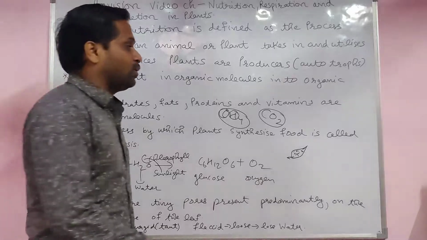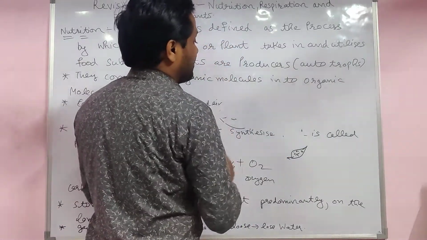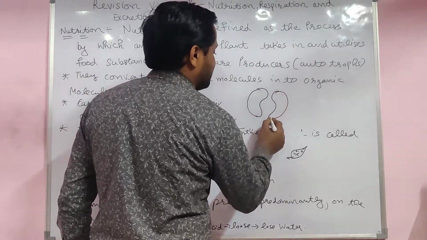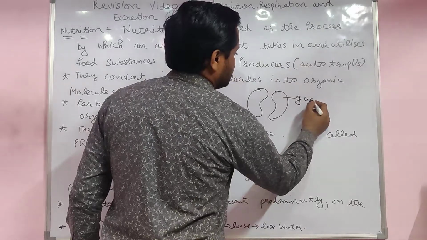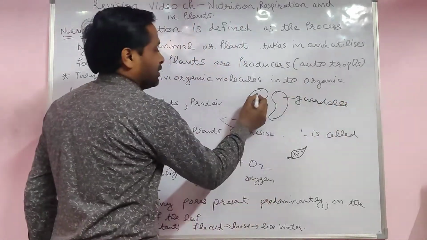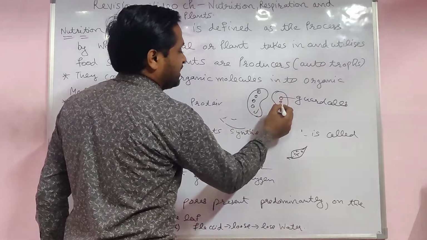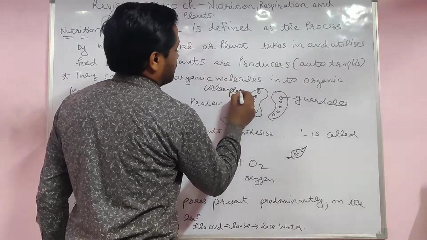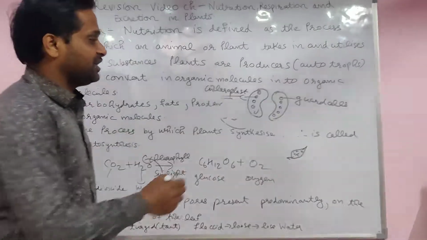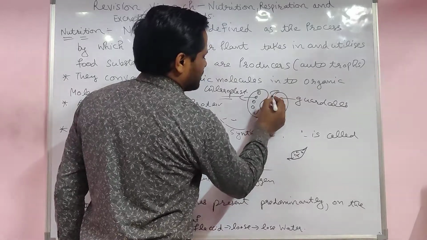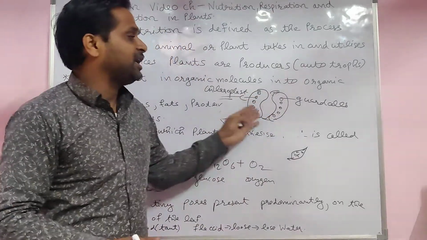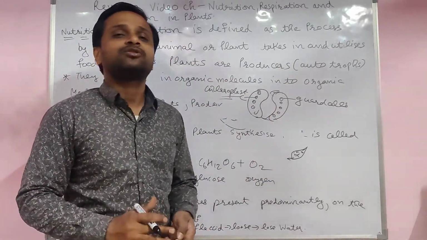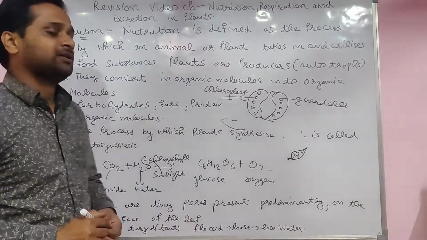What is the structure of the stomata? See there, the structure of the stomata. Like this only, two bean shapes like this. These are the guard cells. Inside these are small holes in which chlorophyll is present. That is the chloroplast. The word used specially is chloroplast. When the guard cells are very near each other, it means the stomata are closed. When they move away because of high water, that is an open stomata. Keep in mind, open stomata.